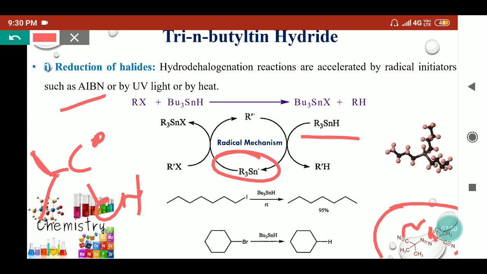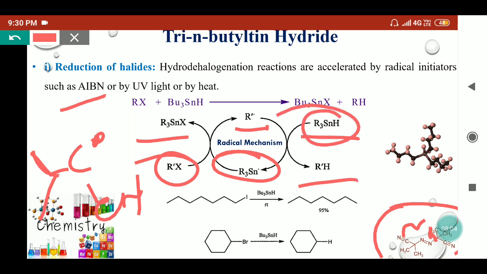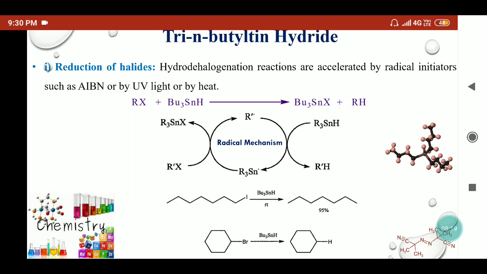Then this will abstract the halogen from the haloalkane, so it will convert into the organotin halide, and from here we'll get the alkyl radical, which abstracts the hydrogen from the organotin hydride and converts into the alkane. So TBTH serves as a hydrogen donor as well as a radical generator to reduce the halides and provide the alkanes. Now coming to the examples, here we have taken the iodoalkane in presence of tri-n-butyl tin hydride. It easily gives the heptane even at room temperature in quite good yield.